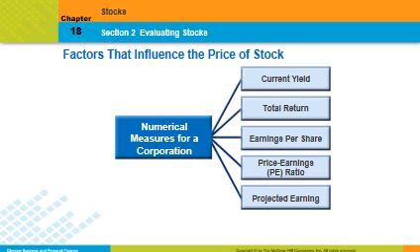All of these influence the price of a stock. The price of a stock fluctuates on a minute-by-minute basis, but most investors will look at the current yield. That is a percentage. You should know what that is. If a company's not paying a yield, it might not be in its favor. Take a look at the total return, which is the yield plus the stock appreciation.